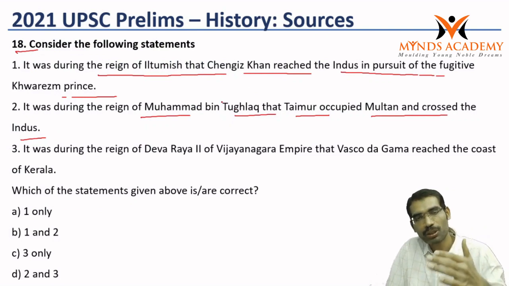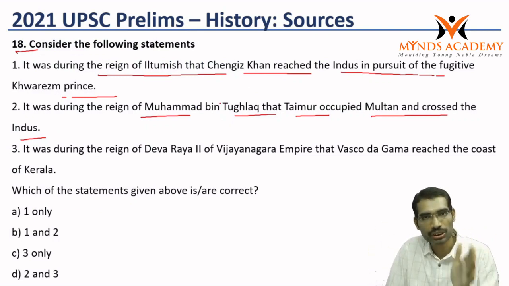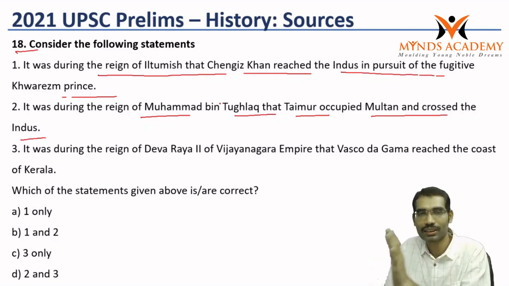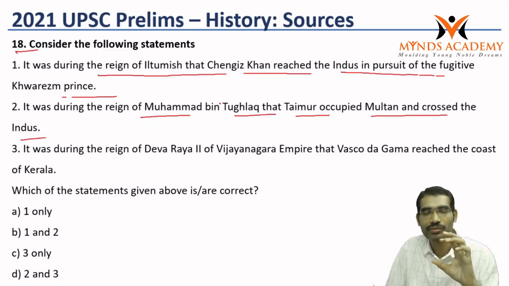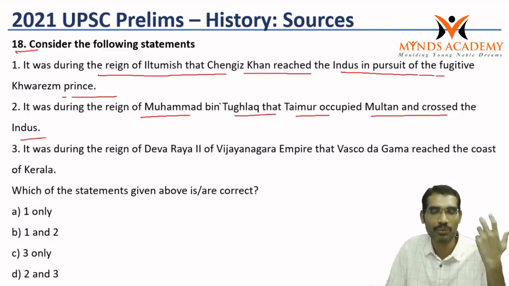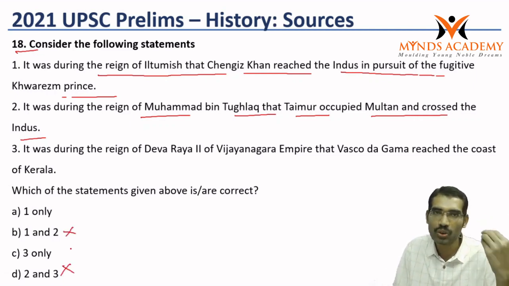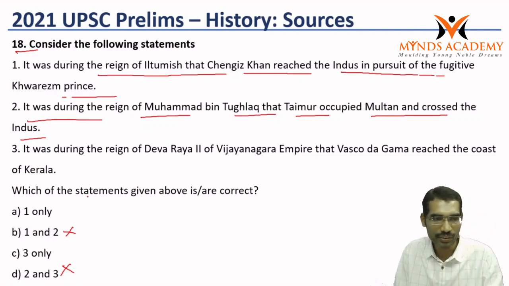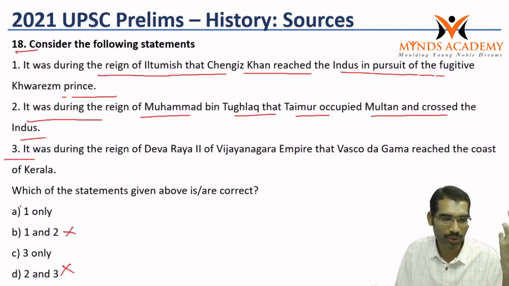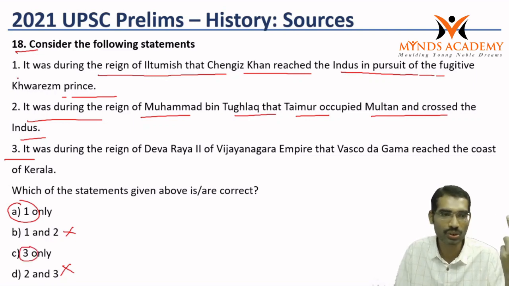After Muhammad bin Tughlaq, Firoz Shah Tughlaq came. After Firoz Shah Tughlaq, the decline of the Delhi Sultanate started. Evidence for the decline of the Delhi Sultanate was the invasion of Timur. So in that context, 2 goes wrong. This is a direct statement from this book. Even if we do not know the third statement, the only options are 1 only or 3 only. Those who know this is right can make the answer right.